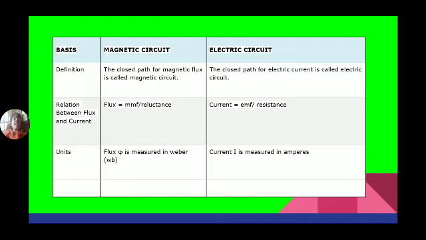Reluctance is the property of a material due to which it opposes the magnetic flux, whereas resistance is the property of an electric circuit material which opposes the flow of current through it. Now the units: flux is measured in Webers and current is measured in amperes. In the last class we defined ampere.